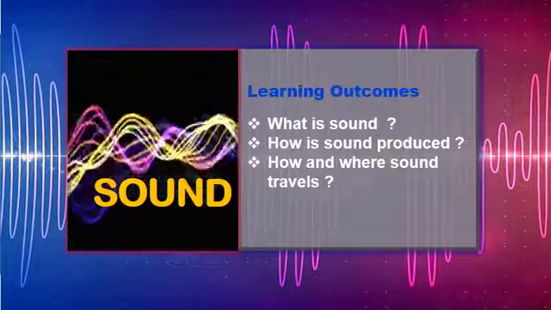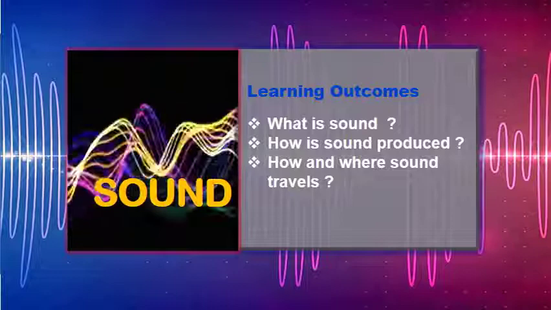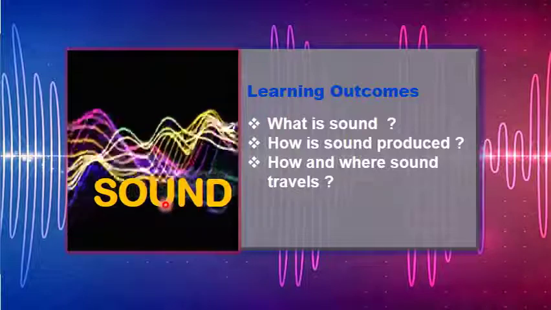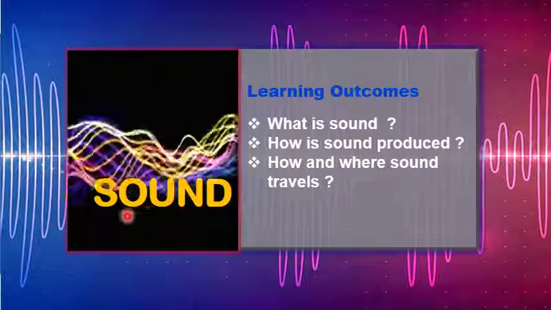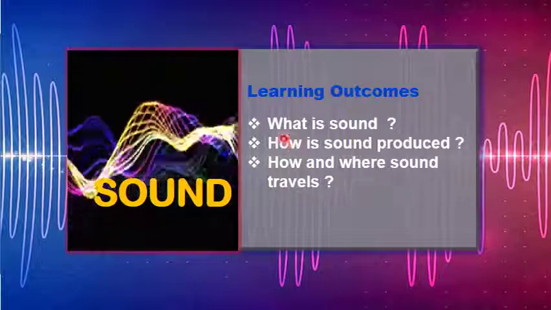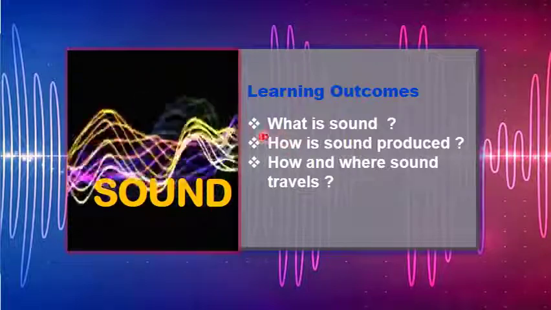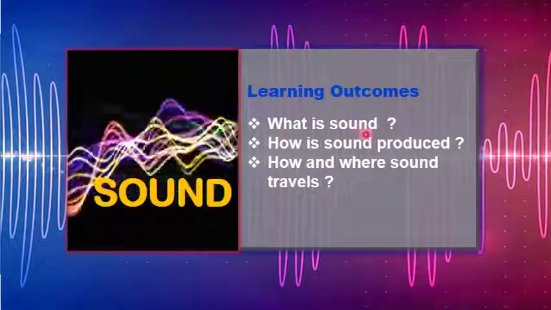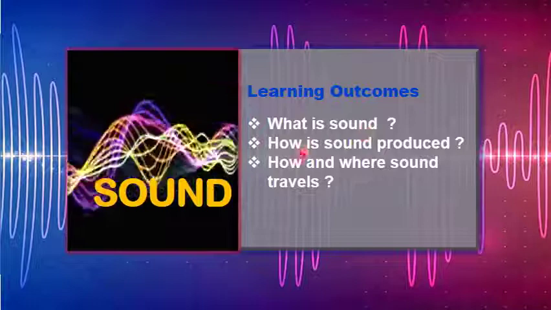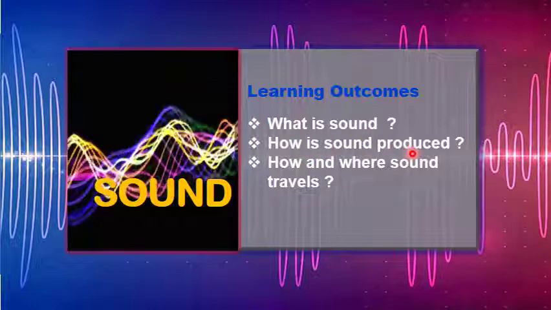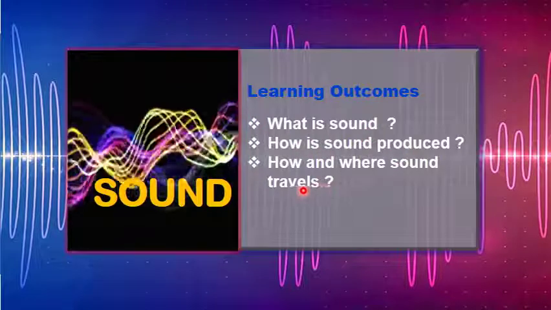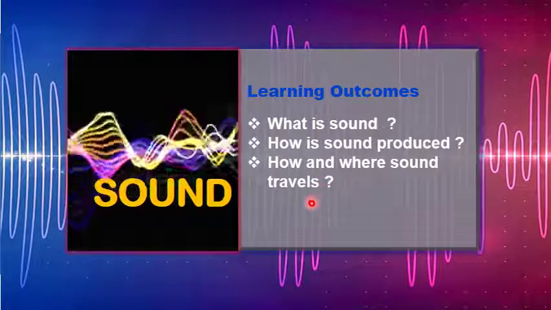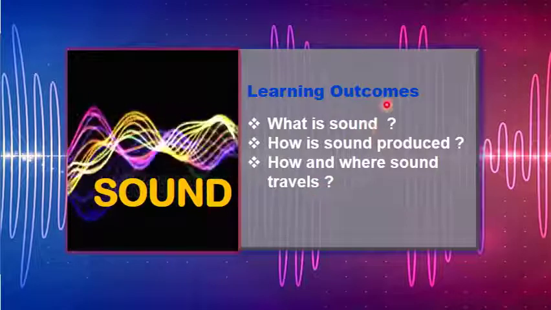My dear students, here are our learning outcomes, unit 8, sound. In this chapter we would be able to learn what is sound, how is sound produced, how and where sound travels.